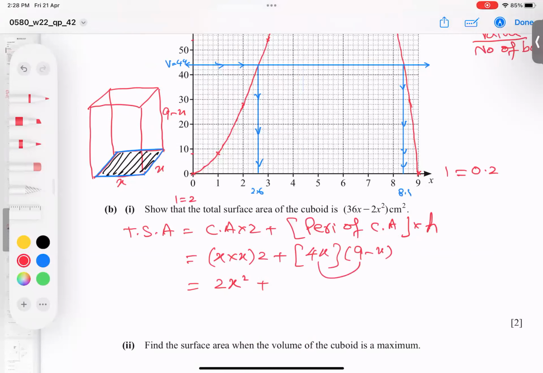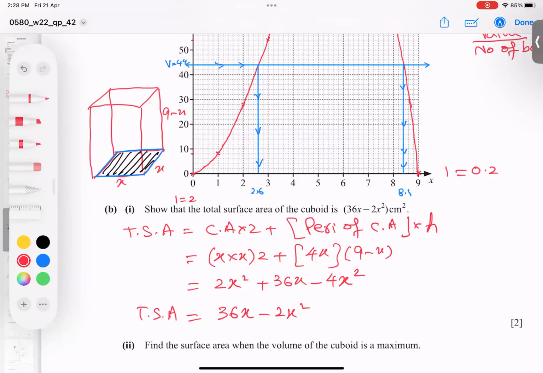So I get 36x, and this multiplied with that, I get negative 4x to the power 2. So 36x I'm writing before, and this subtract, I get negative 4x squared. This is the TSA, total surface area.